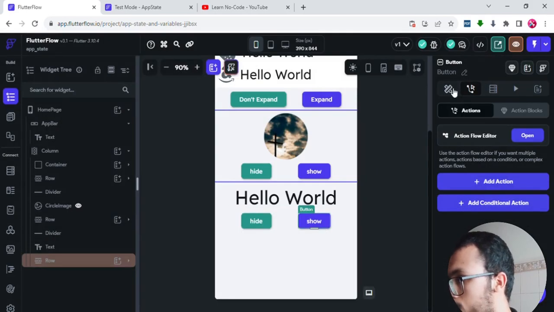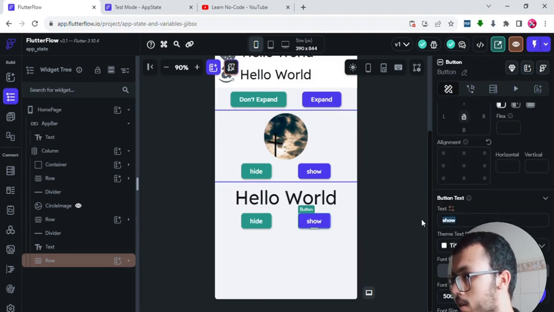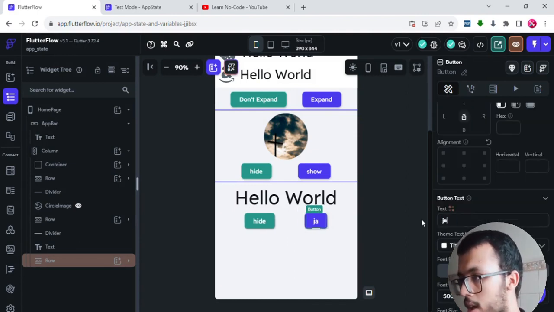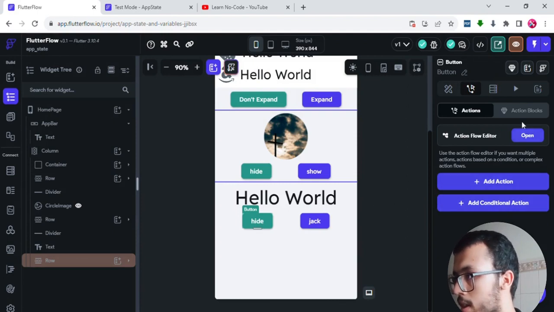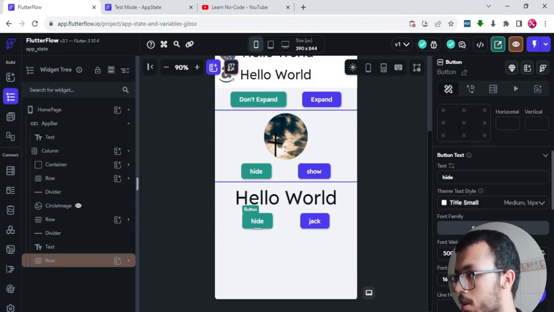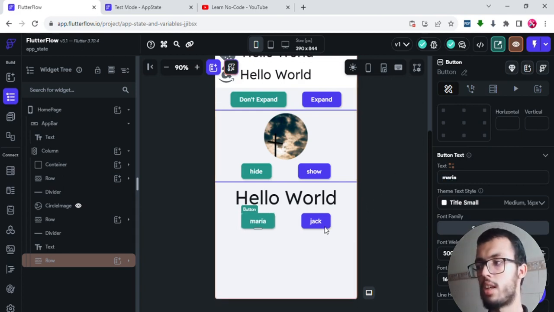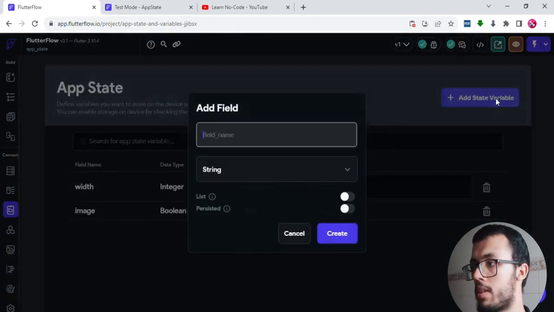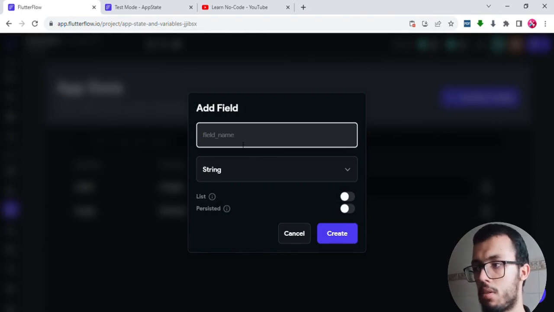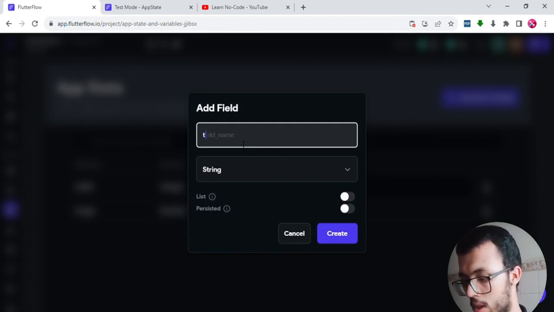And then I can also change what's inside that. Instead of saying show, I will say Jack, and instead of saying hide, I will add, for example, Maria, or any name you want. What we want is that if I click on Jack, I want to see Jack here. If I click on Maria, then I want to see Maria here. So for that, I will add another update, but this time it's not going to be a boolean or a number. It's going to be a string. So let's call it text, keep it string, and say create.